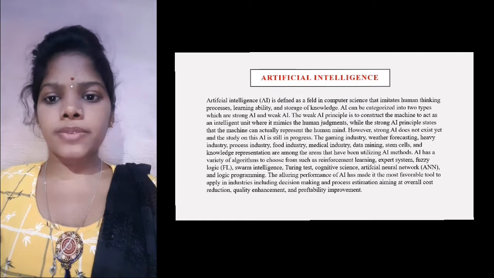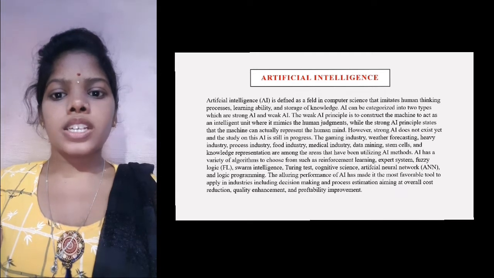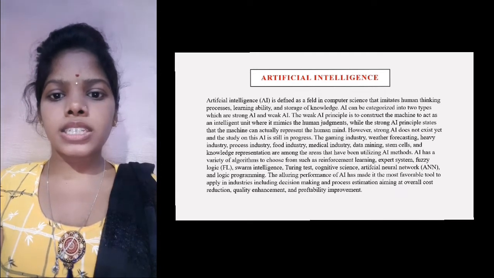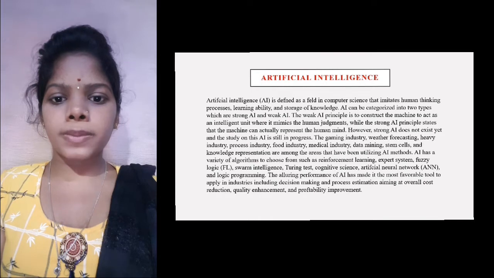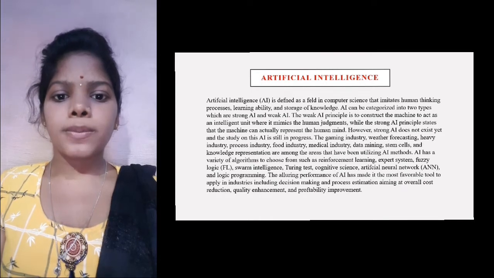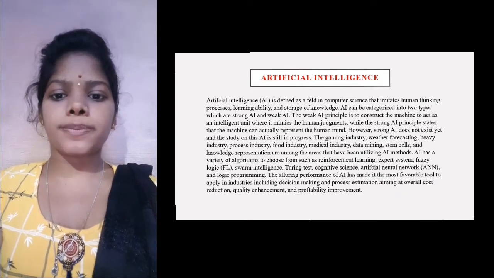AI has a variety of algorithms to choose from, such as reinforcement learning, expert system, fuzzy logic, swarm intelligence, Turing test, cognitive science, artificial neural network, and logic programming. The alluring performance of AI has made it a most favorable tool to apply in industries, including decision making and process estimation, aiming at overall cost reduction, quality enhancement, and profitability improvement.